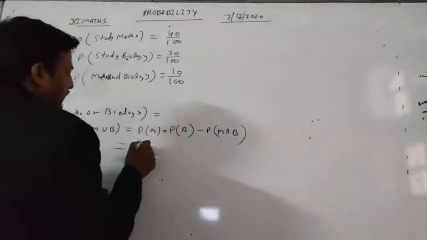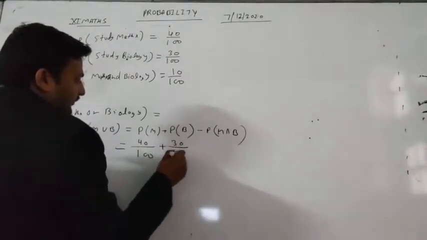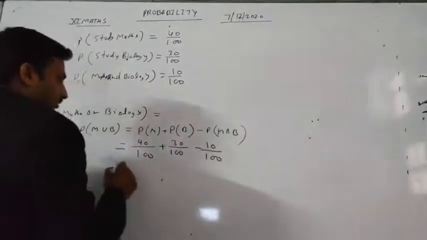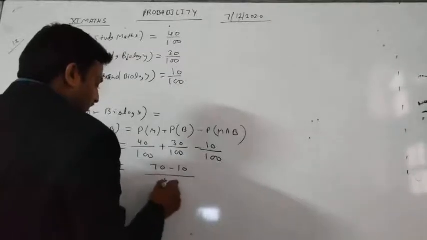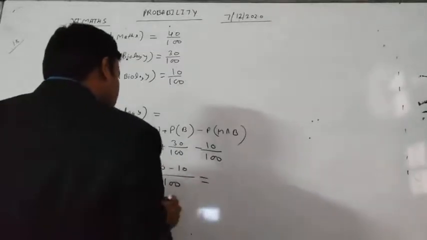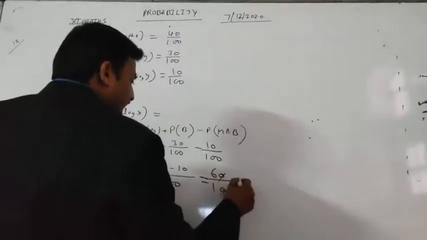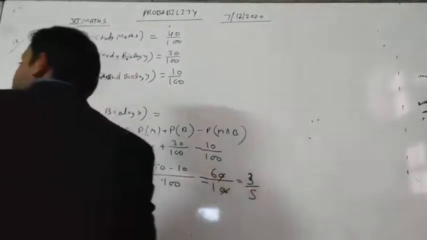So it will be 40 by 100 plus 30 by 100 minus 10 by 100. So we can write 70 minus 10 by 100, so it will be 60 by 100, which is 3 by 5.